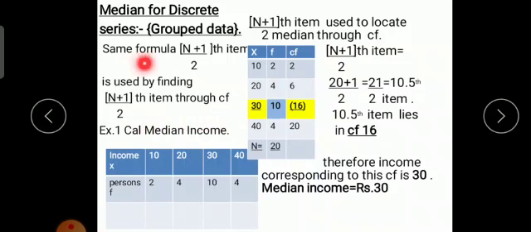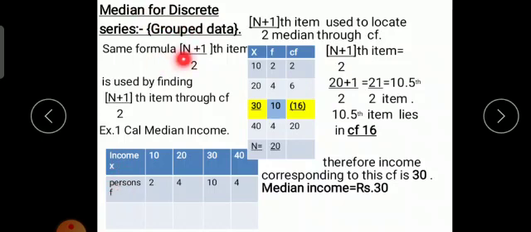Now just see, under ungrouped data or individual observation, where only x values were given, instead of capital N we took small n. Median for discrete data means x values will be given in the problem and f values, that is frequencies, will also be given.